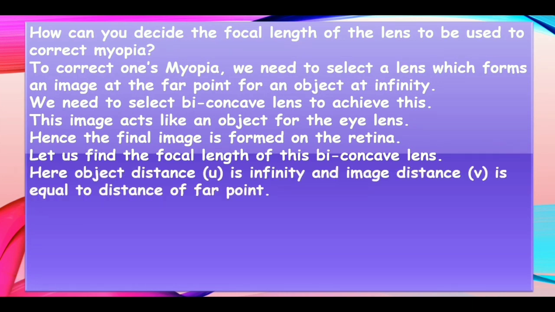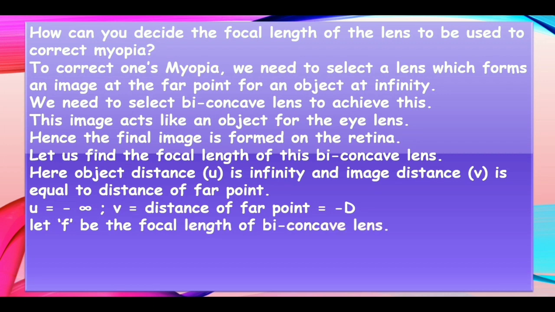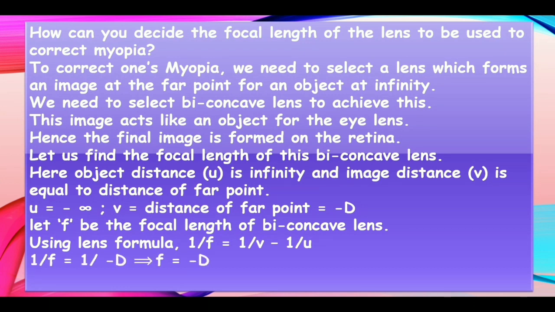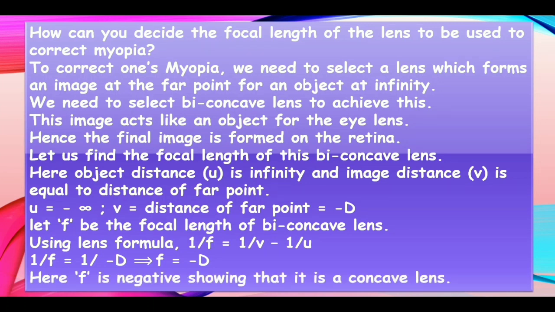Here the object distance u is infinity and the image distance v is equal to the distance of the far point. So u is equal to minus infinity, v is equal to minus d. Let f be the focal length of the biconcave lens. Using the lens formula, 1 by f is equal to 1 by v minus 1 by u. 1 by f is equal to 1 by minus d, which implies f is minus d, that is, the negative of the far point. Here f is negative, showing that it is a concave lens.